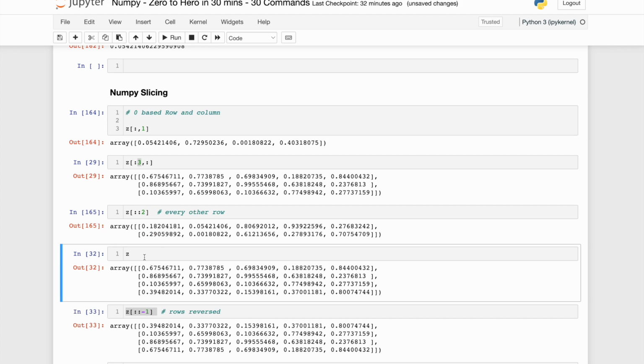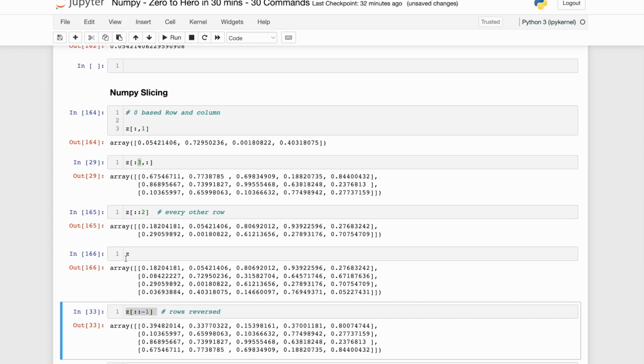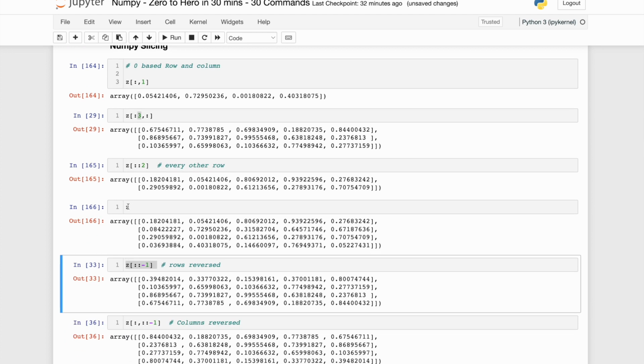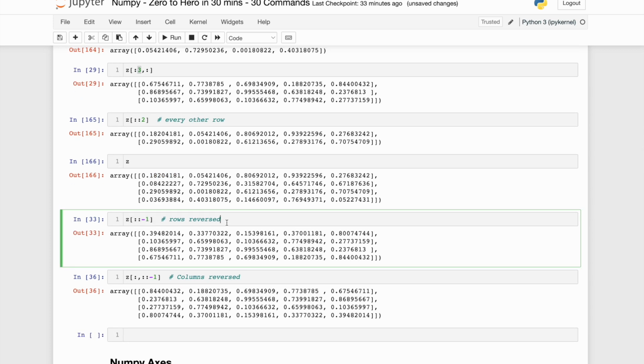Okay, now let me run that. Just to ensure that we are getting the right result, this is the Z. It is fetching me the first and the third, so it's skipping one, right? Now, similar to what we do for data frames or lists, the indexing is 0-based and the steps can be in reverse order also.